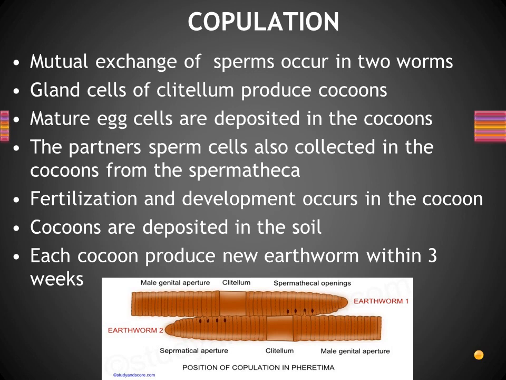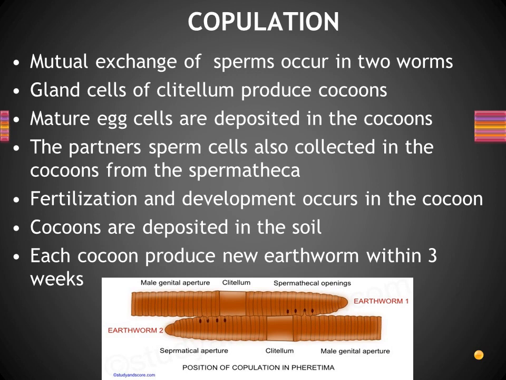Just now we discussed the male reproductive system. There we said male genital aperture, right? The two pairs of testes are present in segment numbers 10 and 11, right? From that, the funnel-like structure that arises is known as the seminal vesicles, which extend as the vas deferens, a long tube. Then it opens outside as a pore or aperture known as the male genital aperture, which is present in segment number 18. Understood? Those things we discussed now in the male reproductive system.